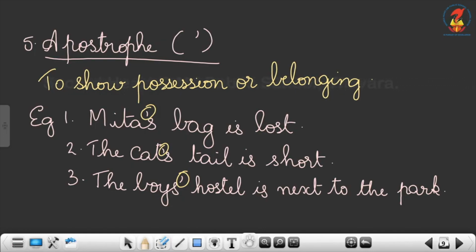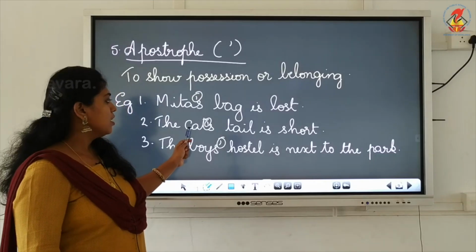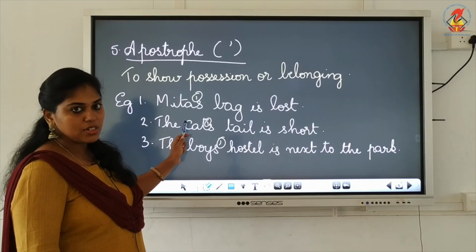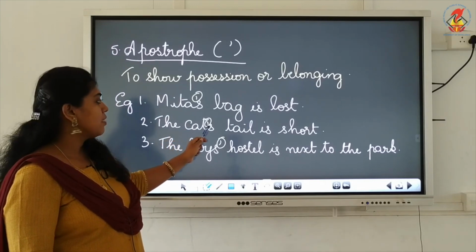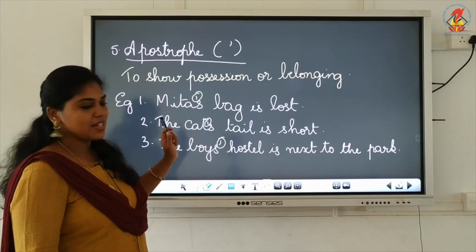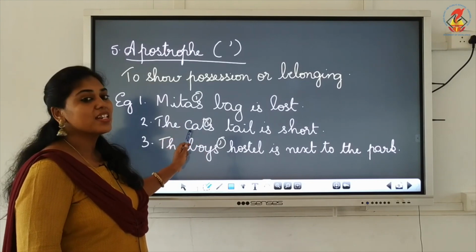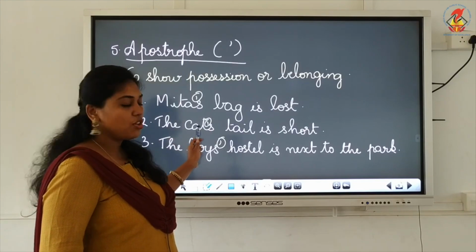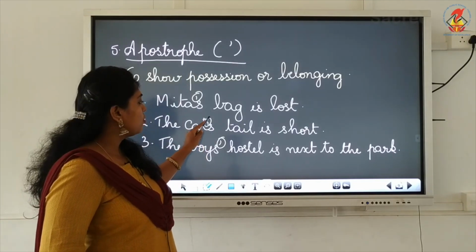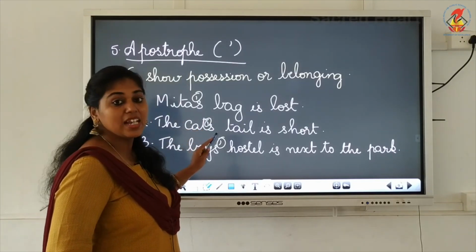So there we have put the apostrophe after the name and added s. "Mita's bag is lost." Now, "The cat's tail is short." Here also the noun is cat. It is singular. That is why we have written apostrophe s, because the noun does not end with s. So in order to show possession, we can put an apostrophe and add s.